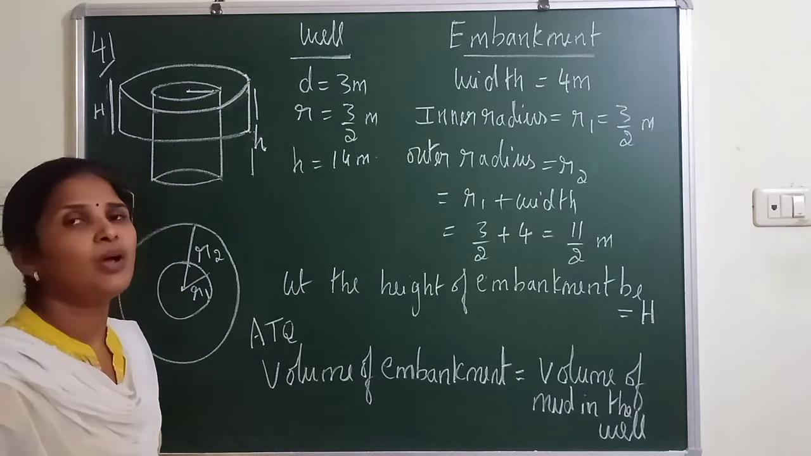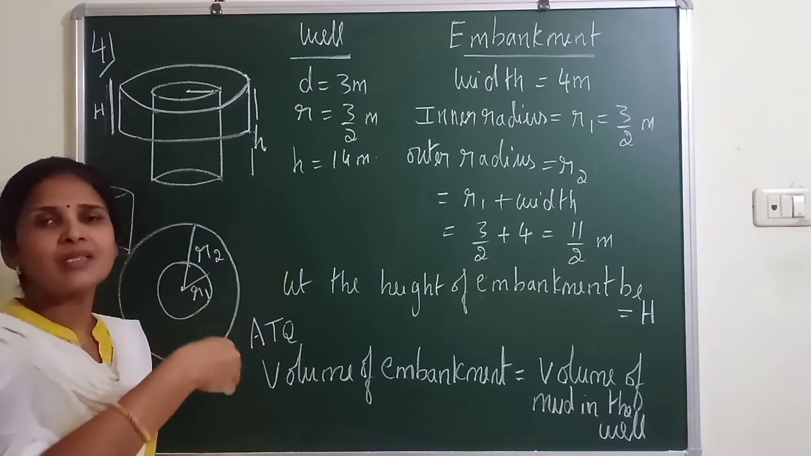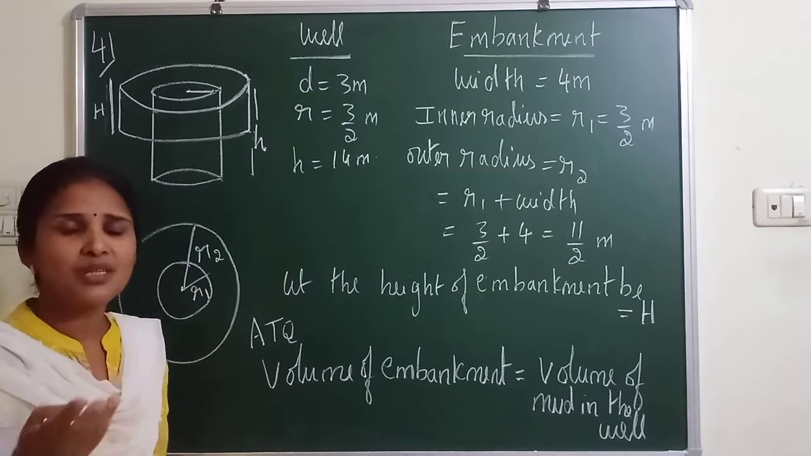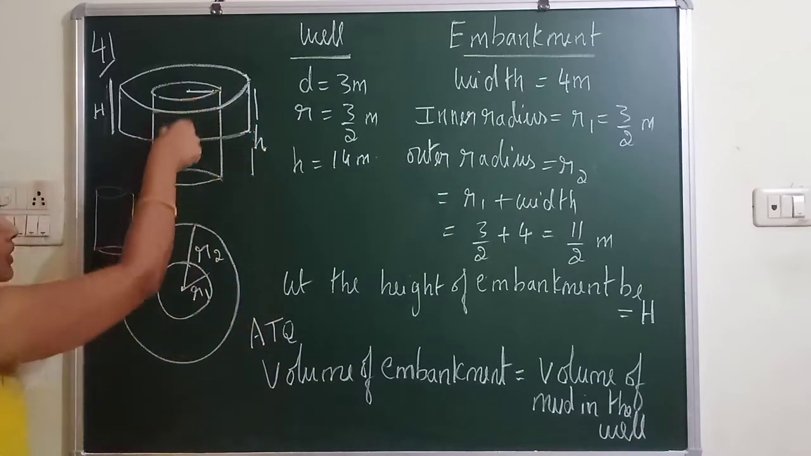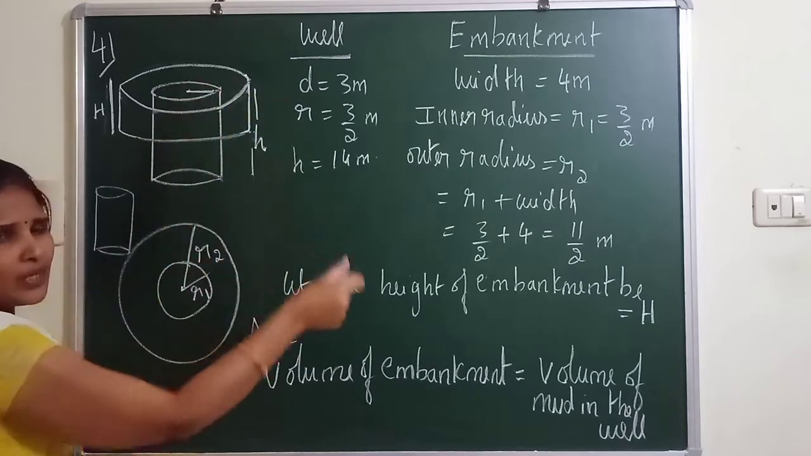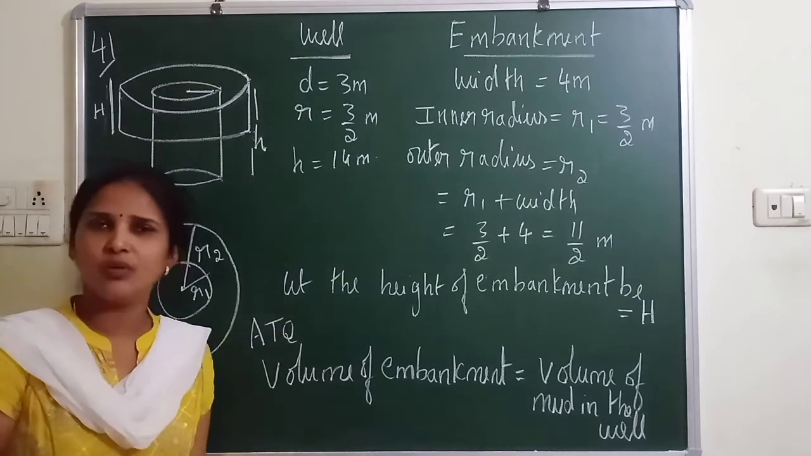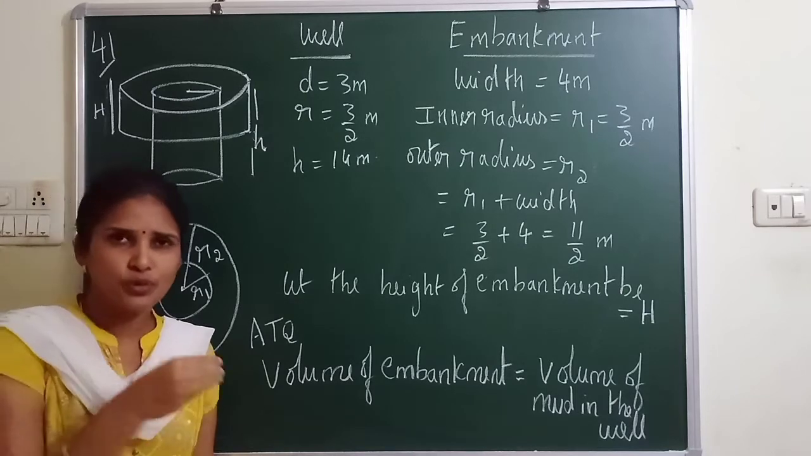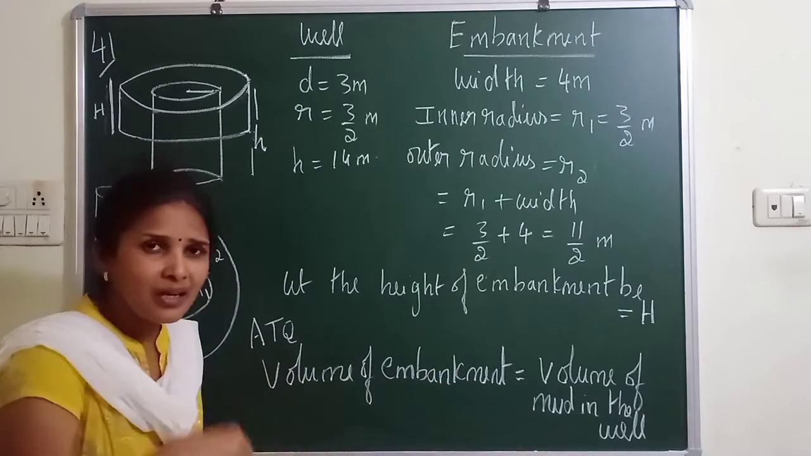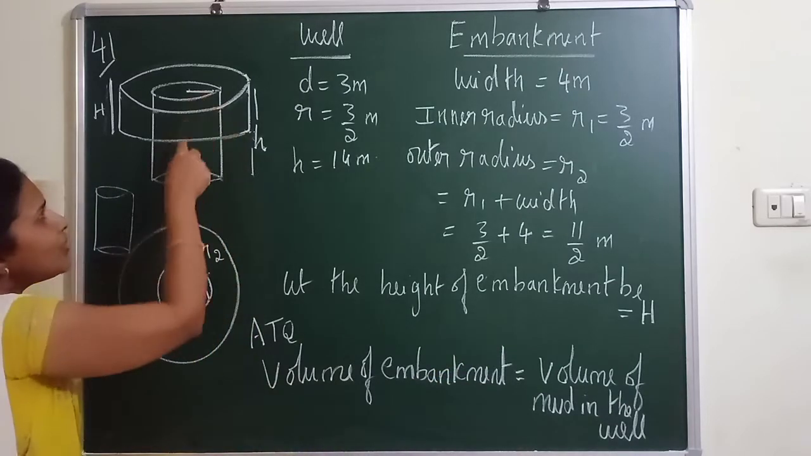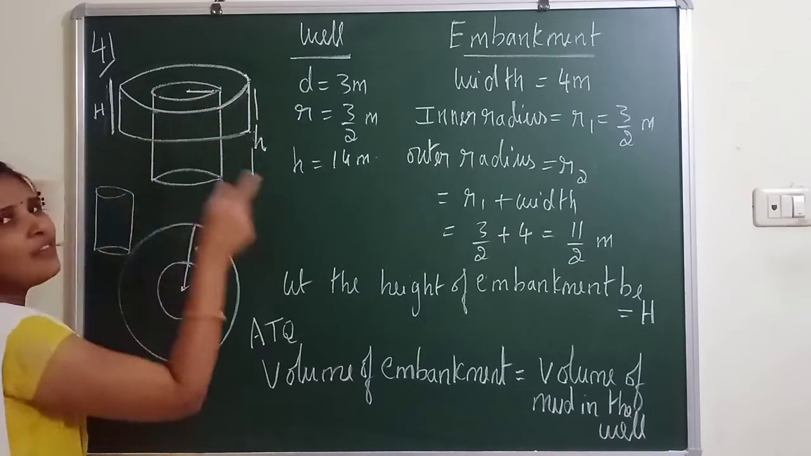And the mud inside the well you are using to make something. So you have the concept of volume again. If you were using the side walls, that is curved surface area, for something, then it would be the concept of area. But here the mud inside the well you are removing, and with that mud you are constructing something. In the last question, you learned mud from the well was used to construct a platform on some other side. But here what is the difference? The mud from the well is removed and you made an embankment around the well itself.